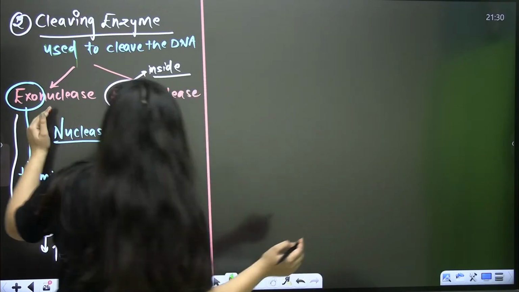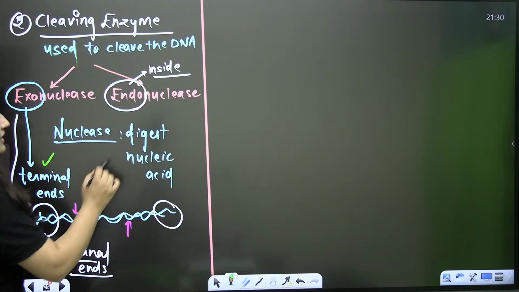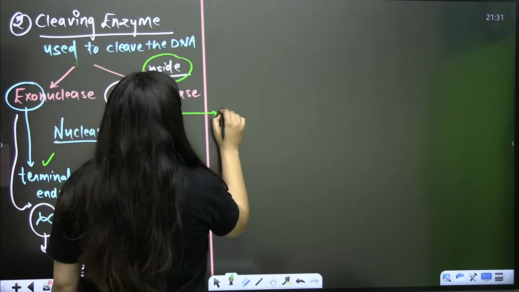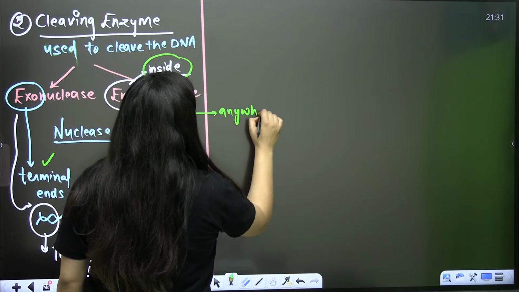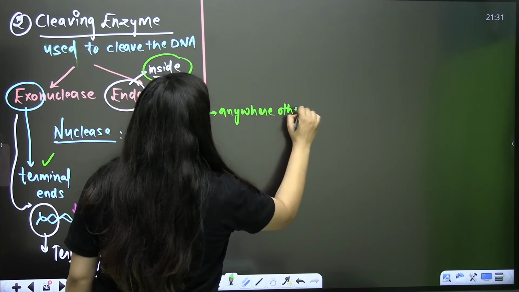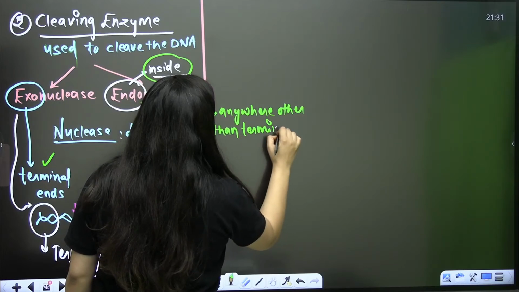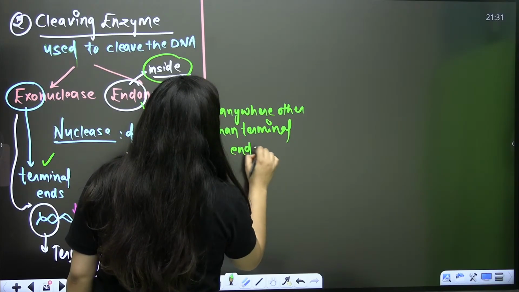So if I have to differentiate, one point is this: terminal ends, and anywhere other than terminal ends.